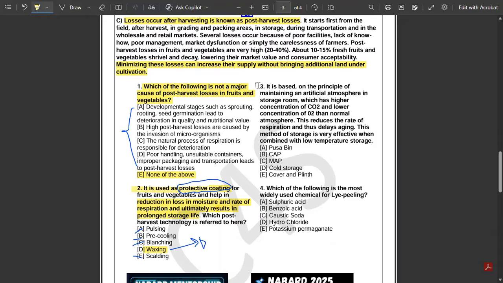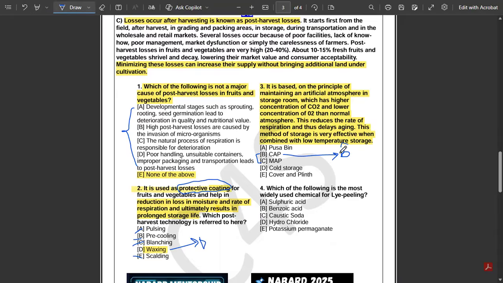Then question number 3: it is based on the principle of maintaining an artificial atmosphere in a storage room, which has a higher concentration of carbon dioxide and lower concentration of oxygen than the normal atmosphere. This reduces the rate of respiration and thus delays aging. This method of storage is very effective when combined with low temperature storage. Which of these is being described here? Option A is Pusa bean, option B CAP, option C MAP, option D cold storage, option E is covered and plinth. This will not be a confusion for you. You will be confused only about whether it's CAP or MAP, right? The answer to this question is option B, that is controlled atmosphere packaging.